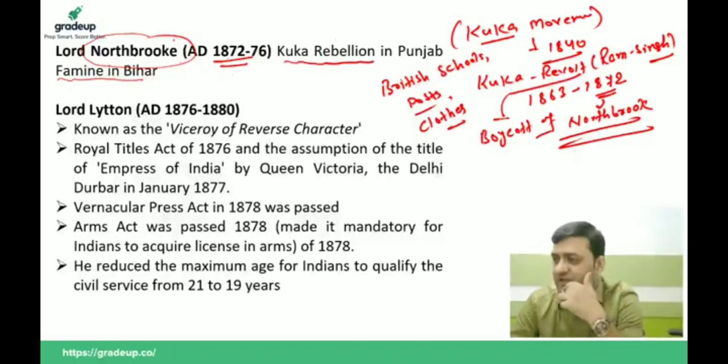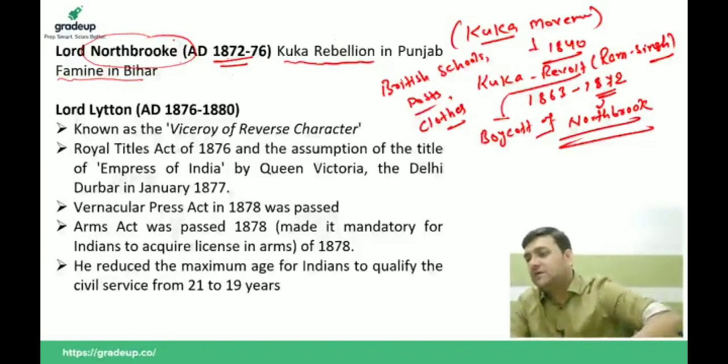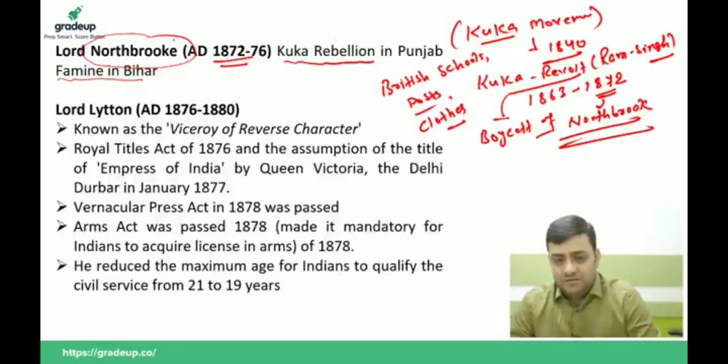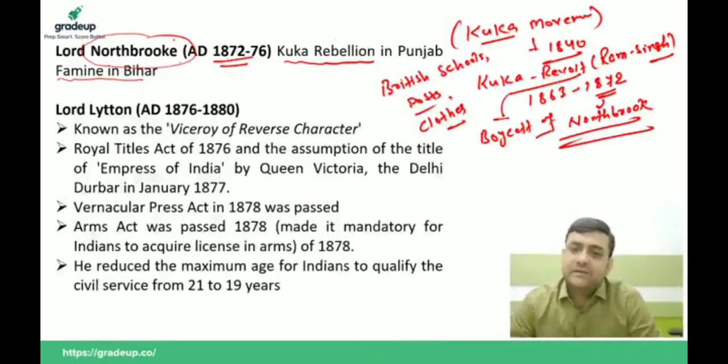The Britishers were against the Kuka movement because as long as it was a social movement, they didn't have any problem. When it became a movement which started to boycott the British rules and regulations, British established schools, British government departments like the post, and British produced clothes, then it became a rebellion. Rebellion simply means that when you are not abiding by, not following, not obeying the rules and regulations set by the British East India Company, then it becomes a revolt.